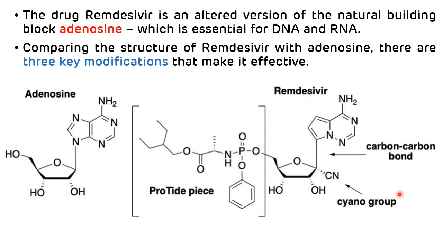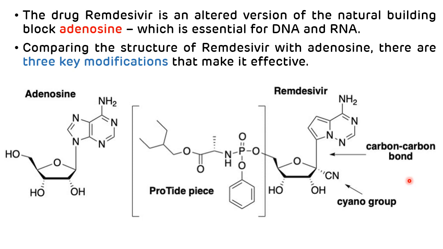The second key modification in the structure of remdesivir is the presence of a carbon-carbon bond instead of a carbon-nitrogen bond. This is critical to the success of remdesivir because coronavirus has a special enzyme that recognizes unnatural nucleosides and removes them.